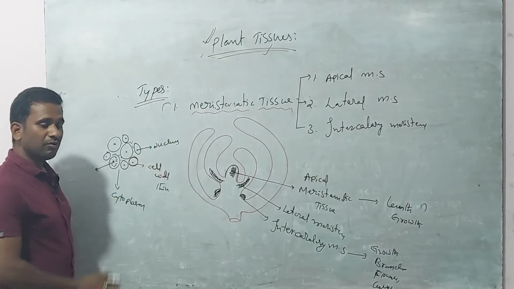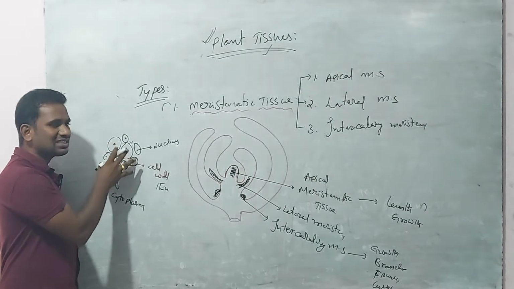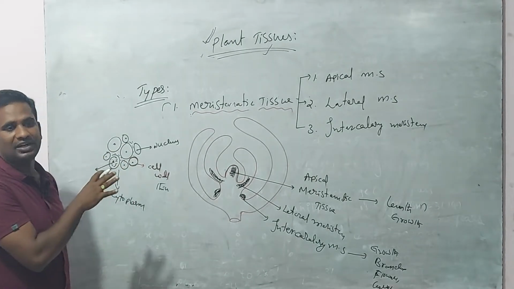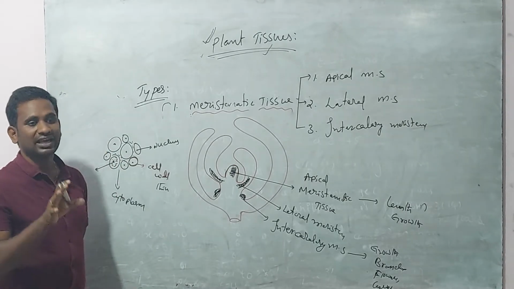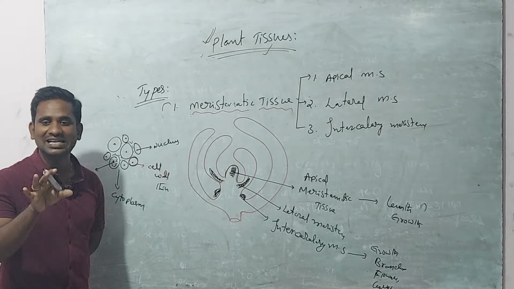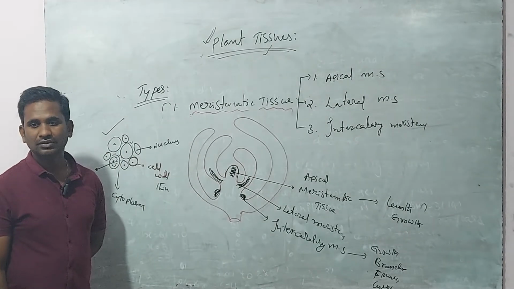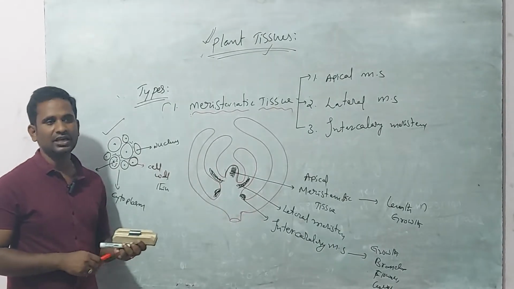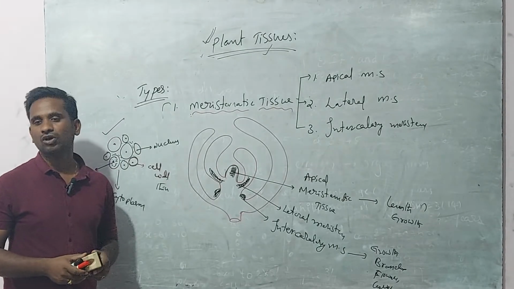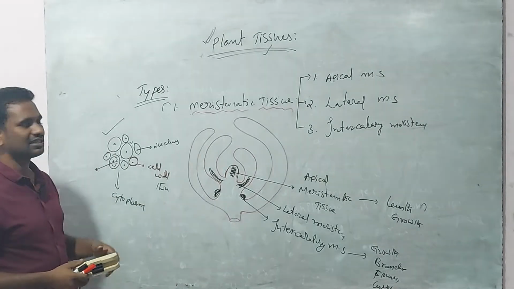So overall, all these cells have the ability of cell division. We can observe rapid cell division in these cells. It is the most important meristematic tissue in the plant body, helpful for growth and development. Do you understand?